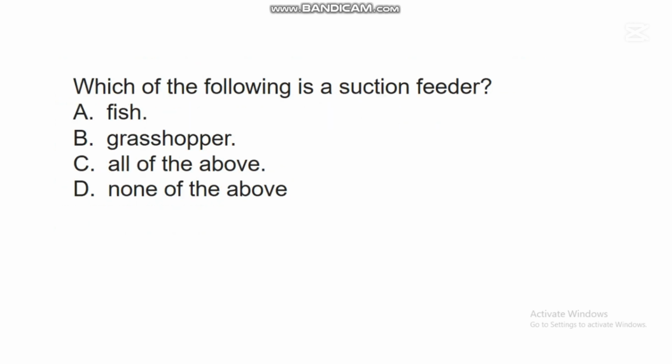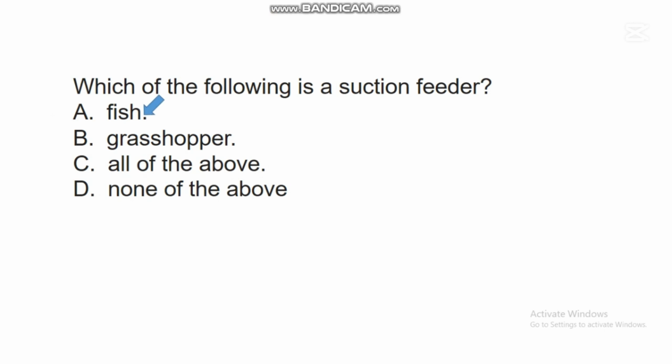The next question says, which of the following is a suction feeder? A. Fish. B. Grasshopper. C. All of the above. D. None of the above. In this question, the correct answer is A. Fish.